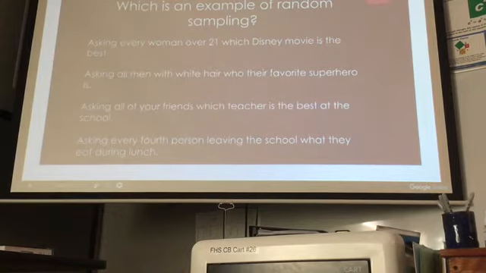Which is an example of random sampling? Asking every woman over 21 which Disney movie is the best. Asking all men with white hair who their favorite superhero is. Asking all of your friends which teacher is the best at the school. Or asking every fourth person leaving the school what they eat during lunch.